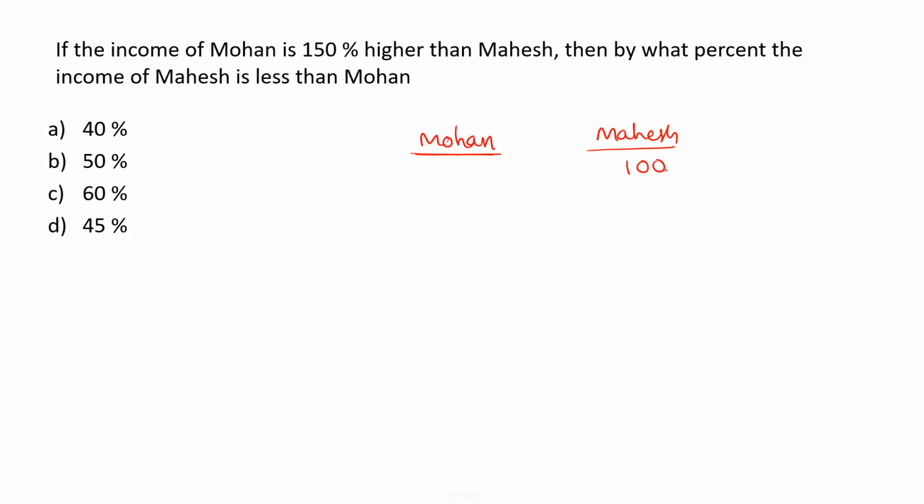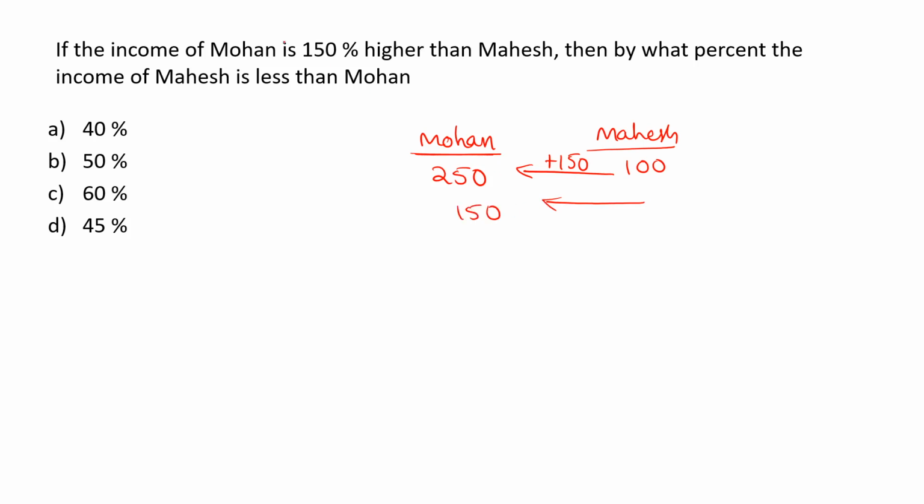So the 150% of Mahesh is going to be 150, and when the Mohan income is 150% higher than Mahesh, it is going to be 150 more than 100, then the income would be 250. Please be careful here. If you take it as 150% of Mahesh, then the income would be 150.